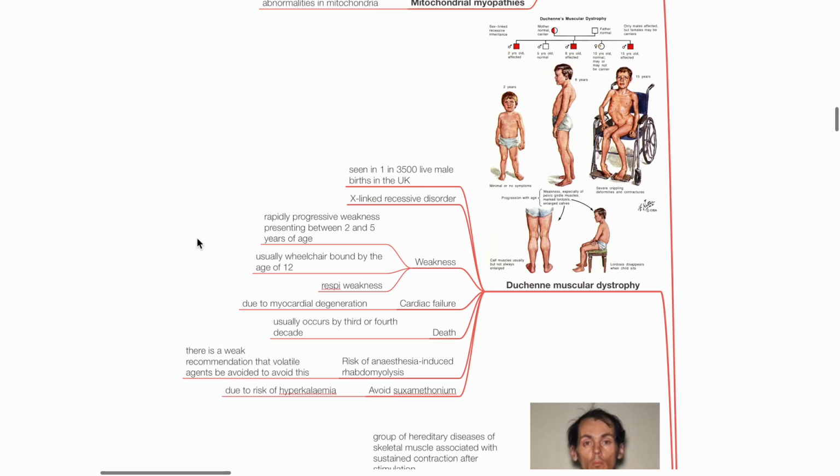There is risk of anesthesia-induced rhabdomyolysis. There is a weak recommendation that volatile agents should be avoided to avoid this. Avoid suxamethonium due to risk of hyperkalemia.